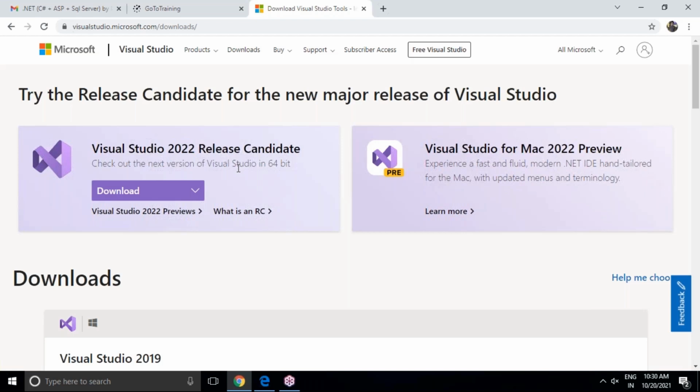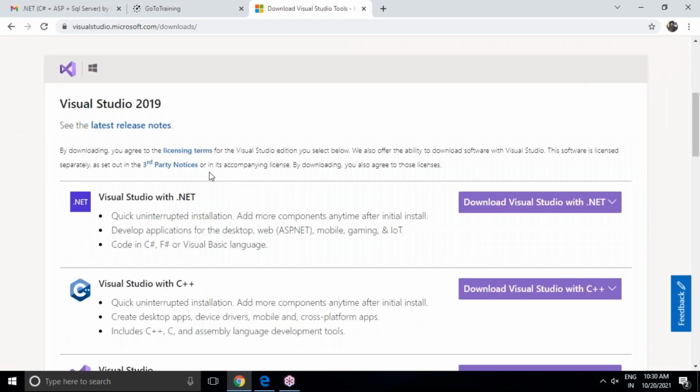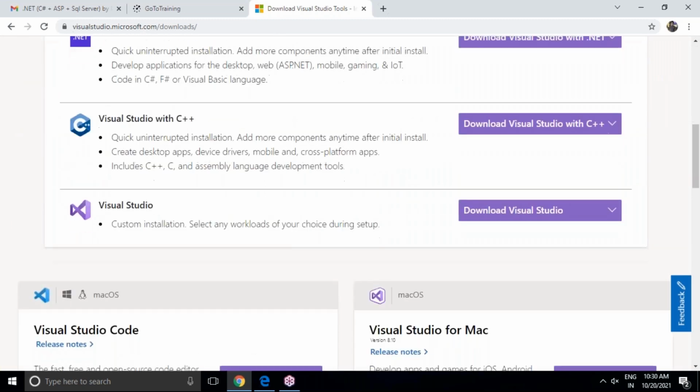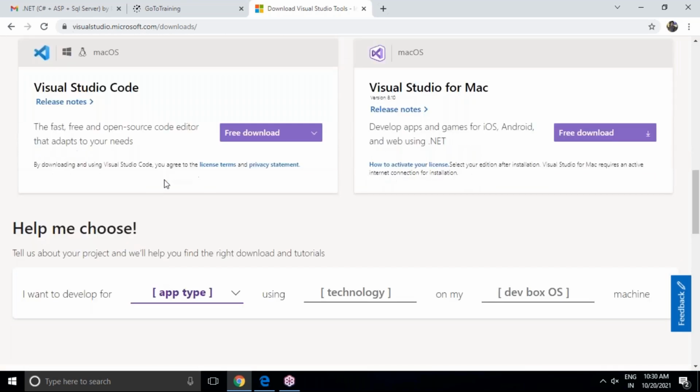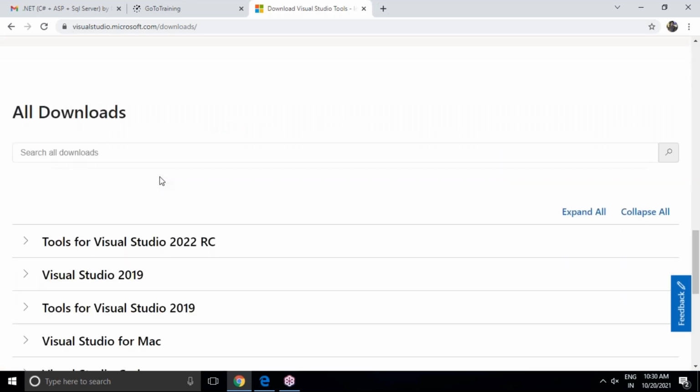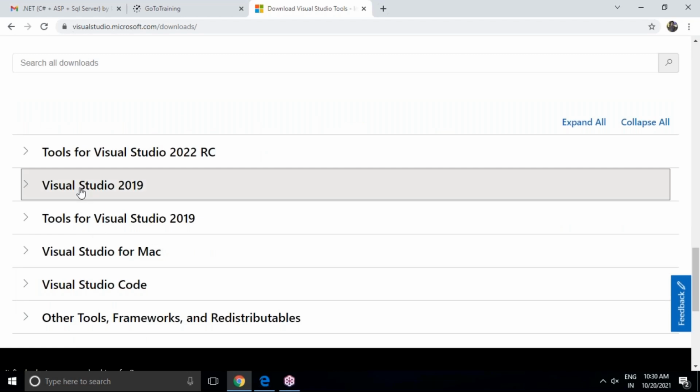Okay, the editor environment version is different, but the concepts are the same. But what new things are there, we will discuss. As of now, I'm going to tell you Visual Studio 2019 only. I have Visual Studio 2019 on my computer. So if you want to go for Visual Studio 2019, now you can see Visual Studio 2019.